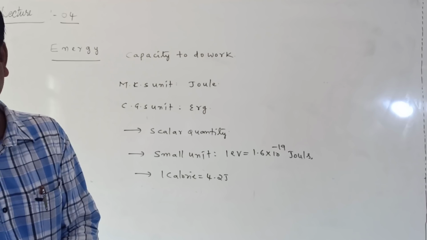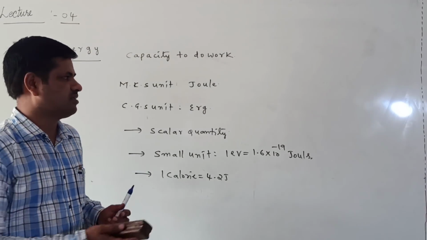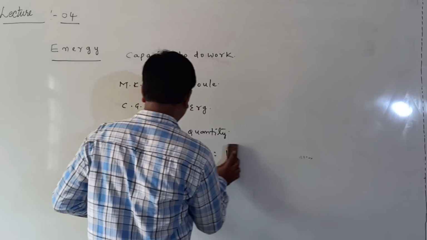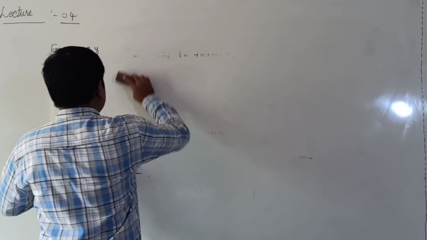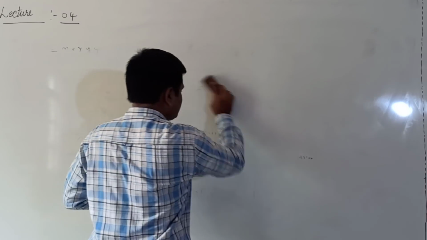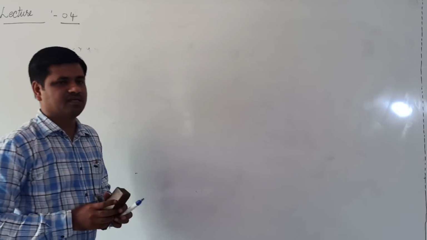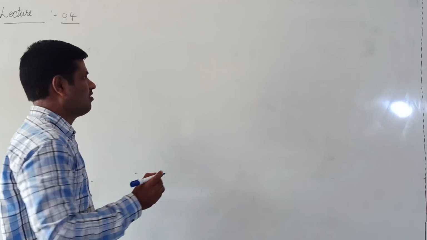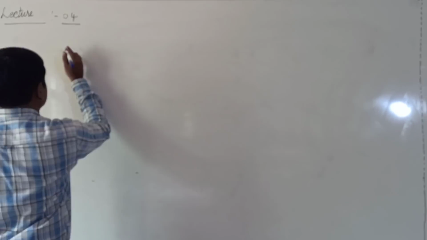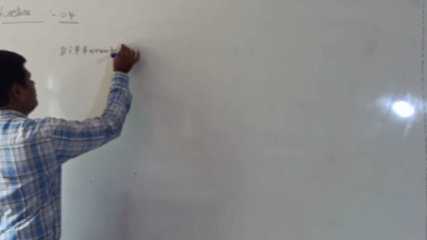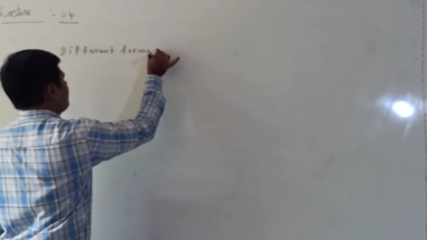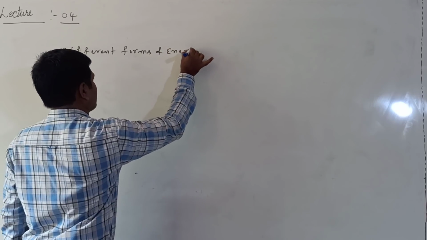Next we will discuss the different forms of energy.